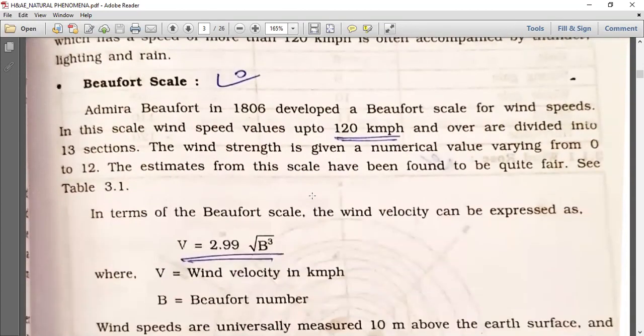Beaufort scale. Admiral Beaufort in 1806 developed a Beaufort scale for wind speed. In this scale, wind speed values up to 120 km per hour and over are divided into 13 sectors. The wind strength is given a numerical value varying from 0 to 12. The estimates from this scale have been found to be quite fair.